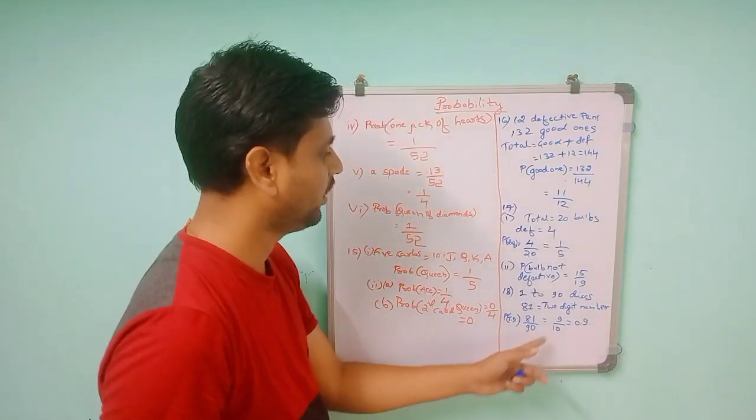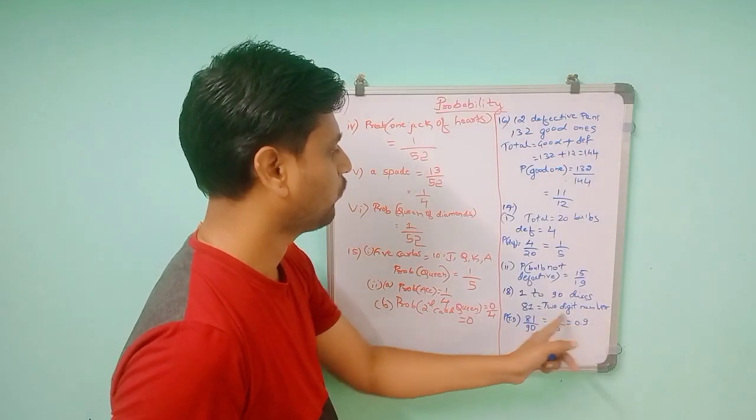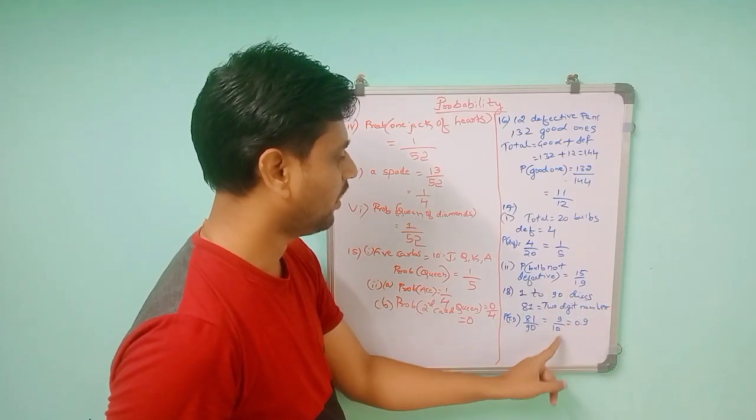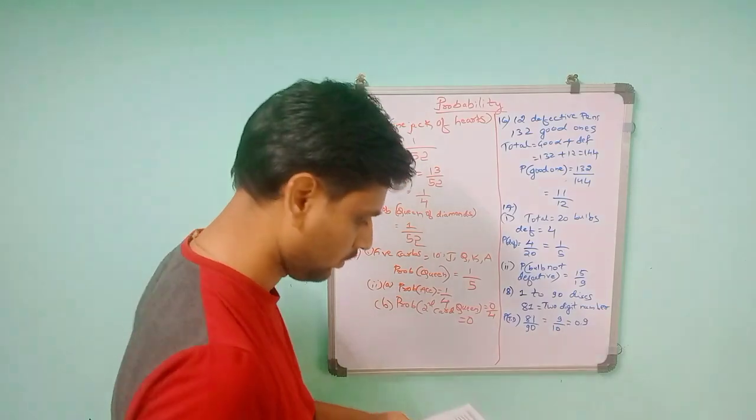Probability of 2-digit is equal to 81 by 90. Why 81? Because the total number of 2-digit numbers is 81, and the total is 1 to 90. So 81 divided by 90, 9 nines are 81, 9 tens are 90. So 9 by 10 is 0.9.